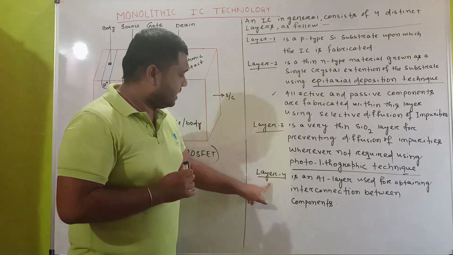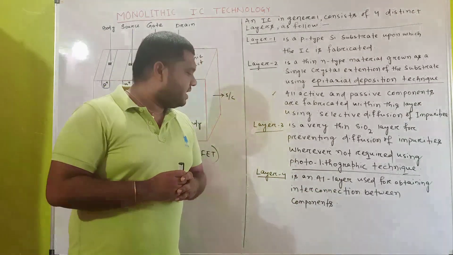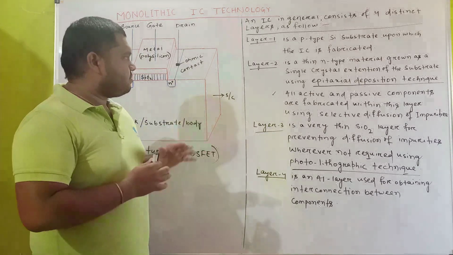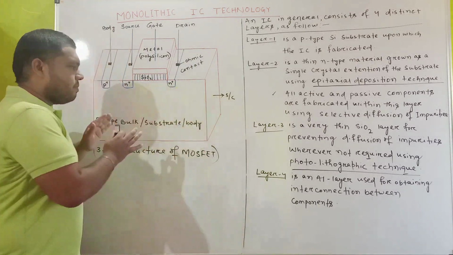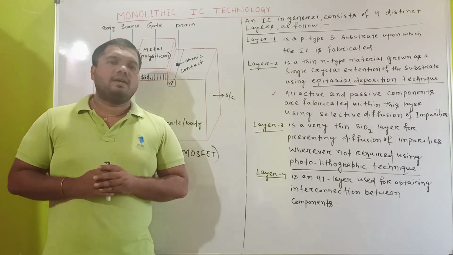Then layer 4 is an aluminum layer used for obtaining interconnection between components. All these steps and layers, the fabrication process and the techniques, we will study in our next lecture.